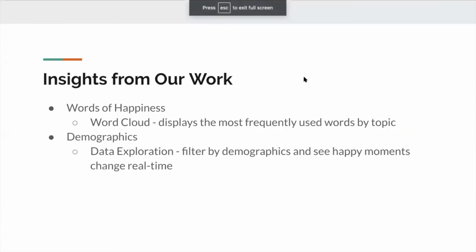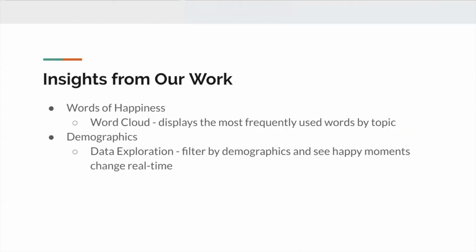There are a few insights that we derive from our work. The first is understanding what words people use in order to describe happiness. And this is done mainly by the word cloud section, which displays the most frequently used words organized by topic.